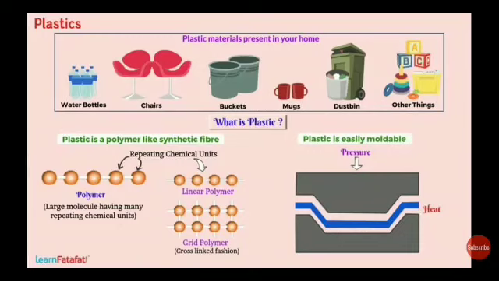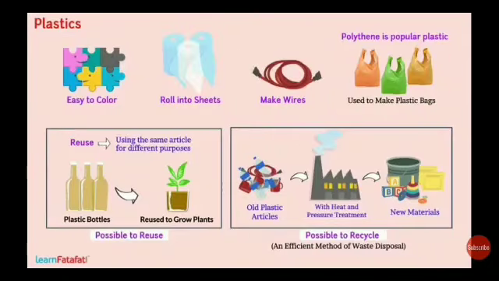By the application of heat and pressure, plastic may be molded in many shapes. That is the reason plastic is easily moldable. And because of this, we can make a variety of articles of different shape and size from it. It is easy to color plastic, roll it in sheets, make wires. Polythene is the popular plastic used to make polythene bags.